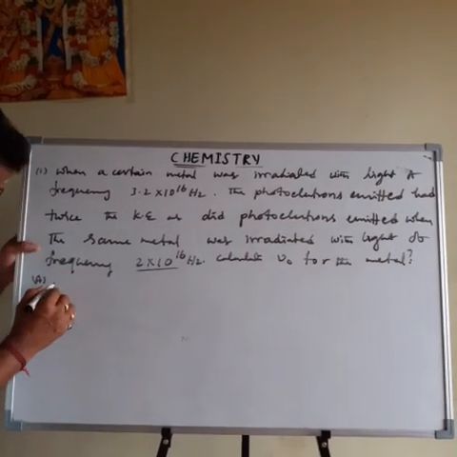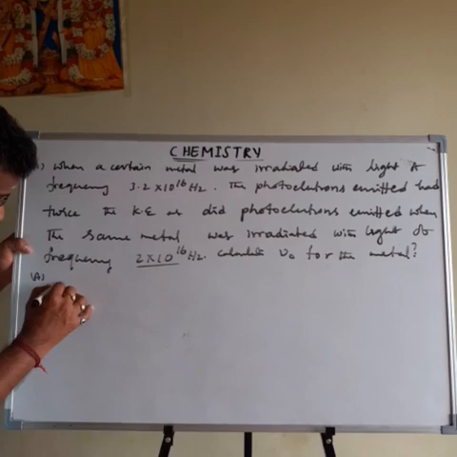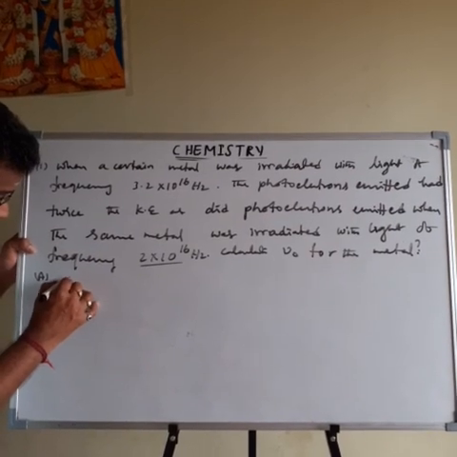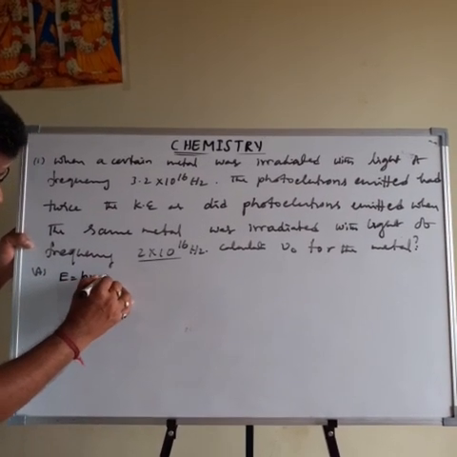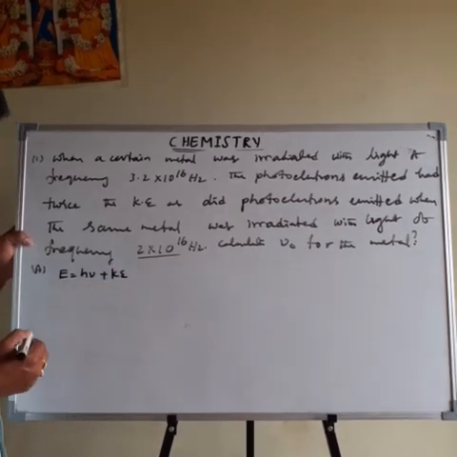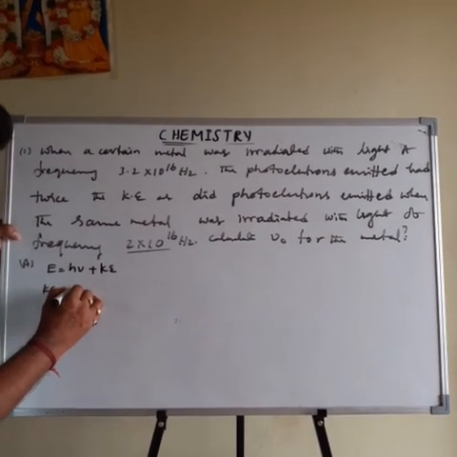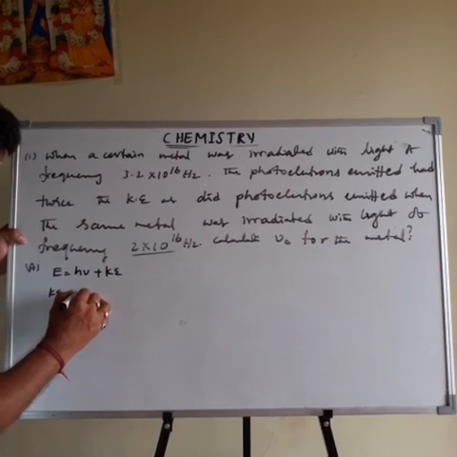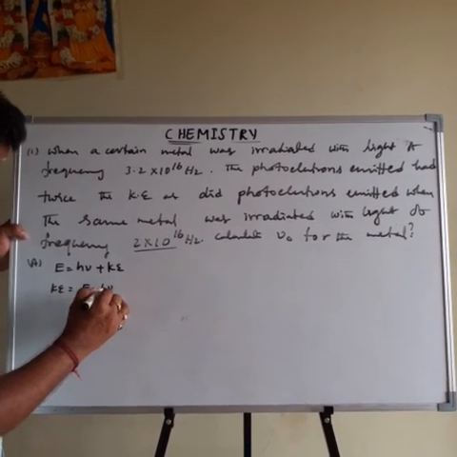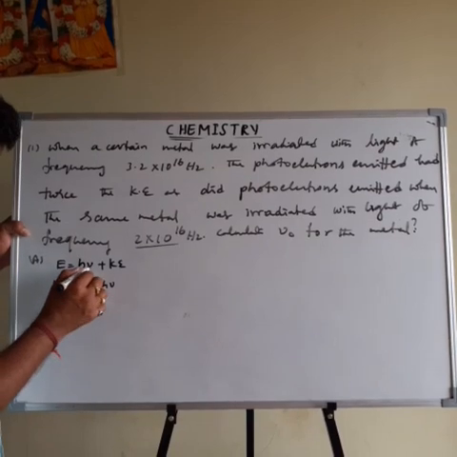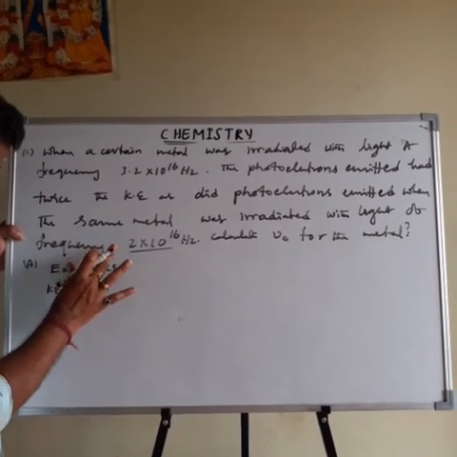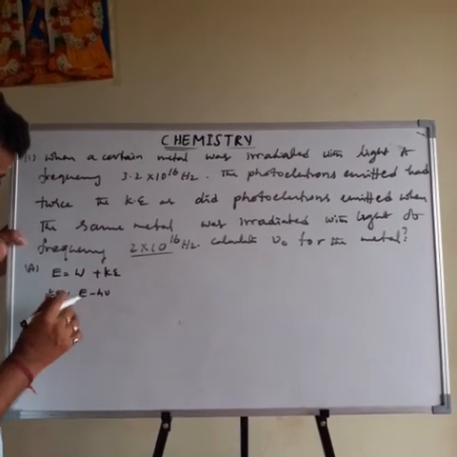See here, the problem. The formula is E is equal to h nu plus Ke. Sorry, not this one: E is equal to W plus Ke.